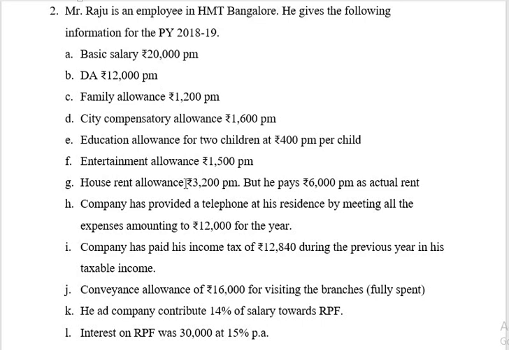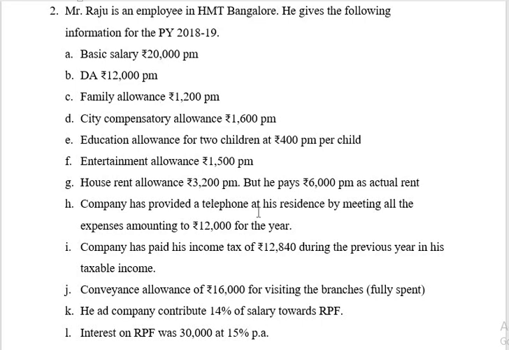Second one is rent paid 6000 per month minus 10% of salary. 10% of salary means only basic salary. 10% of 20,000 per month, that means 20,000 into 12, you will be getting 2,40,000. So 10% of 2,40,000. The next, he is residing in Bangalore, so it is not a metropolitan city, therefore 40% of salary. Whichever is least among these three will be exempted, remaining balance will be taxable.